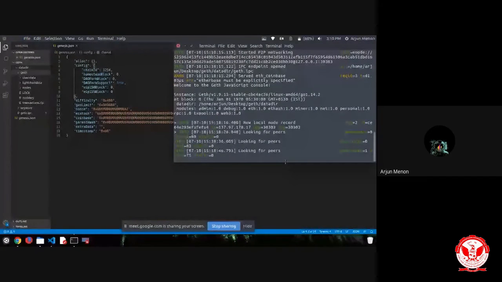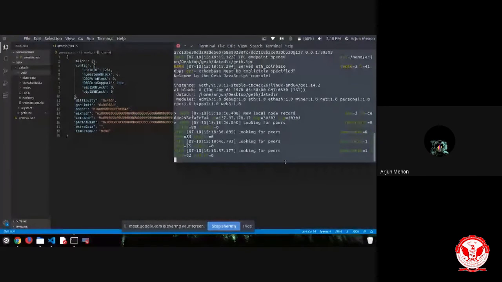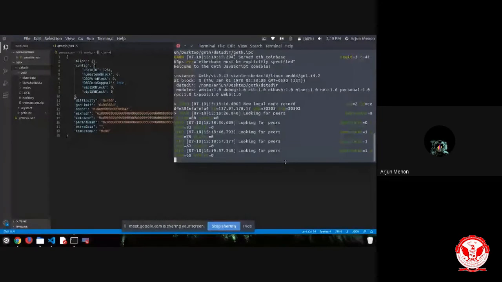Over here we can see it is looking for peers. If there are any other peers, like I have created 1, 2, 3, 4, some other people might have already connected to that particular network. So we don't have to worry about that. Now I'm going to do a process that might exhaust my computational facility, and before that we need to create some accounts.